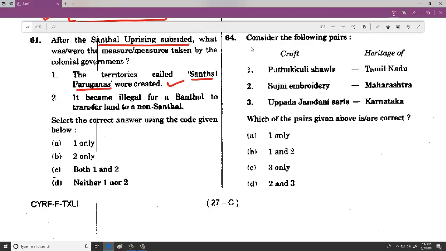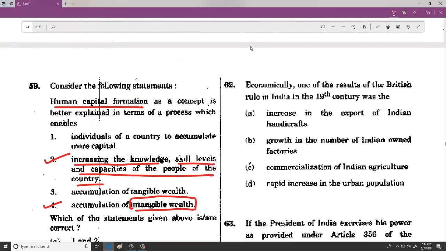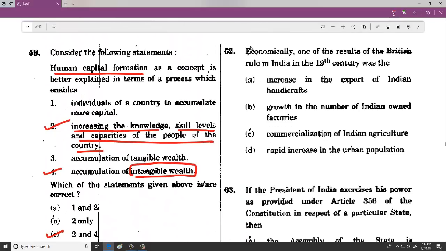And it became illegal for a Santal to transfer the land to a non-Santal, this is also correct. Because you have to transfer the land from Santal to Santal itself. So both 1 and 2 are correct for this particular option. And then when we talk about 62, see here, economically, this word is very, very important. It's not socially or anything else.